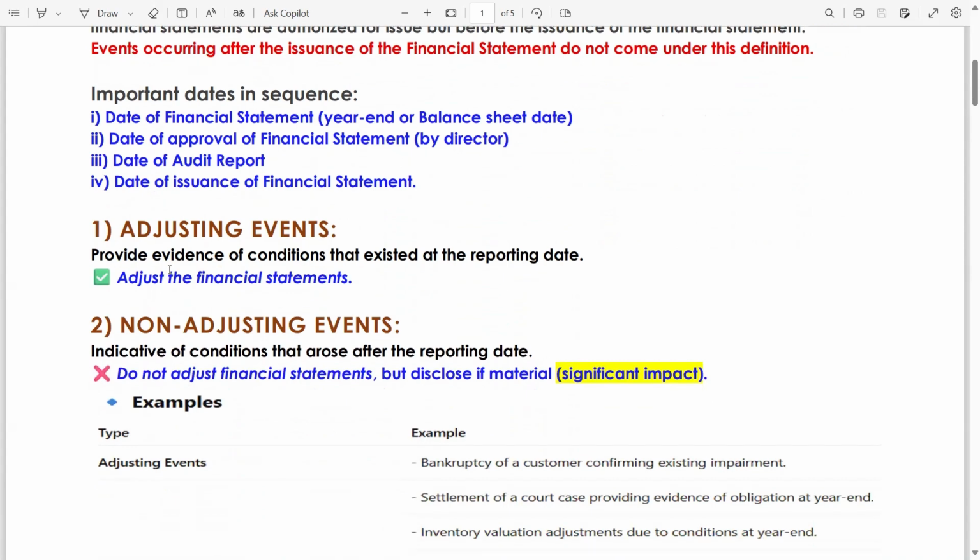Now there are two types of events: adjusting events and non-adjusting events. Adjusting events provide evidence of conditions that exist at the reporting date; adjust the financial statement. Non-adjusting events are indicative of conditions that arose after the reporting date. Do not adjust financial statements but disclose if material, means significant impact.